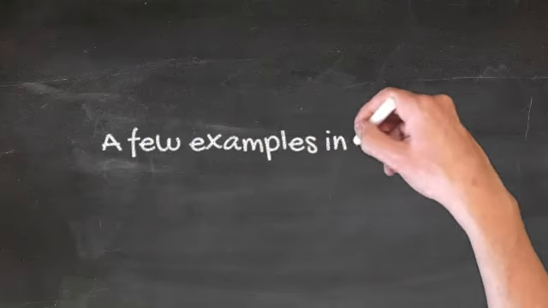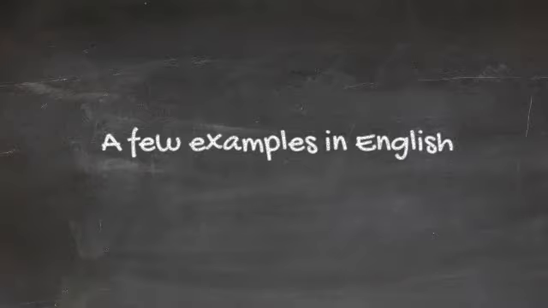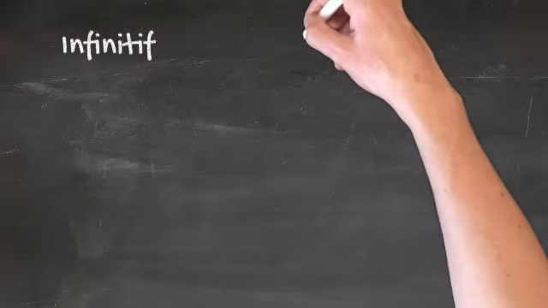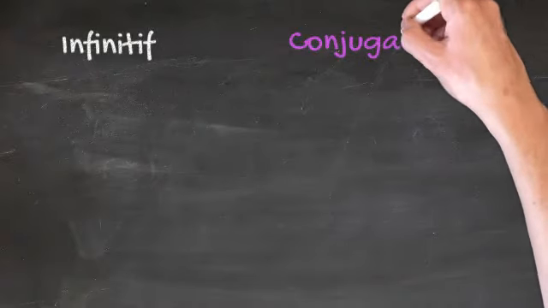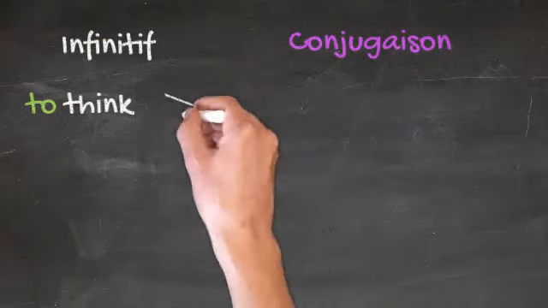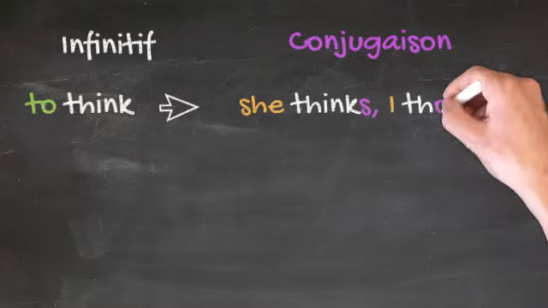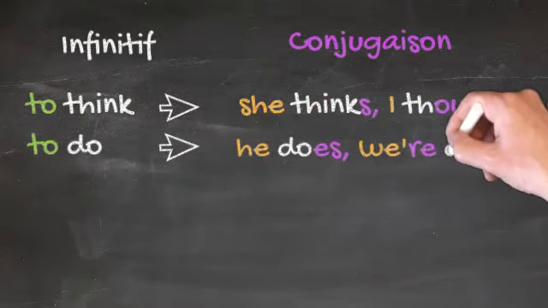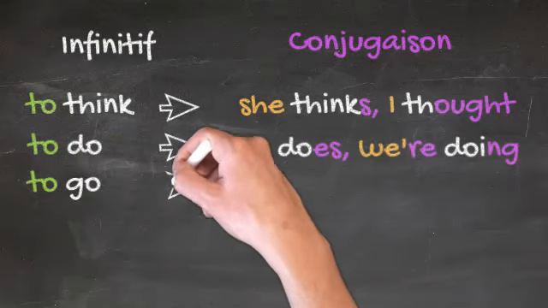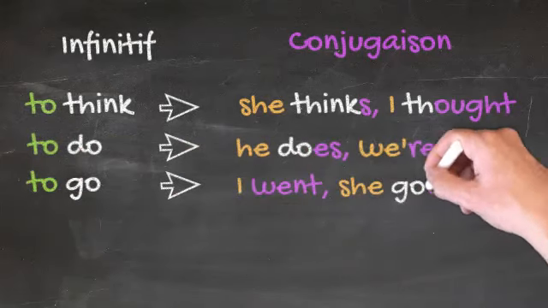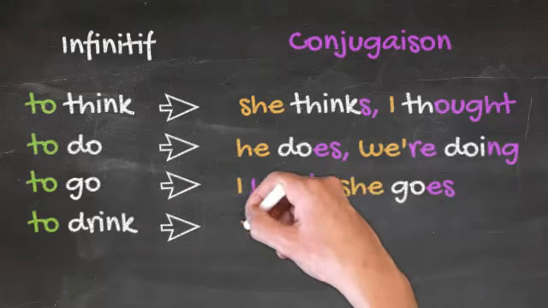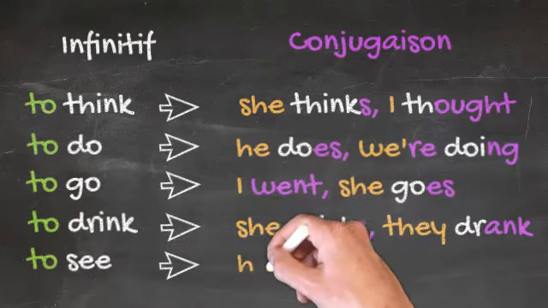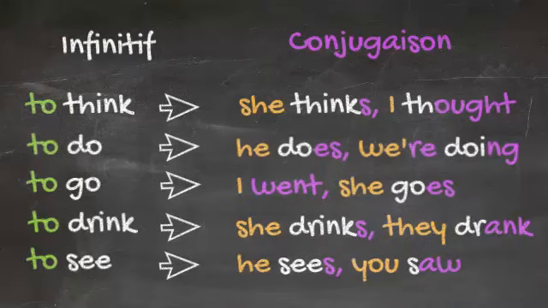Let's see a few examples in English. So for a few verbs, we're going to see infinitive versus conjugaison. To think can give us she thinks, I thought. To do can give us he does, we're doing. To go, I went, she goes. To drink, she drinks, they drank. To see, she sees, you saw.